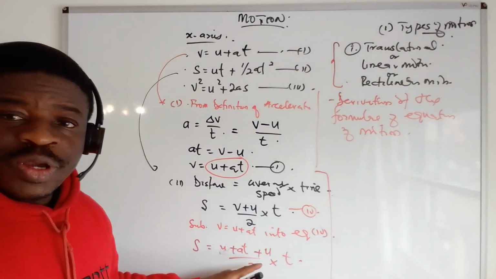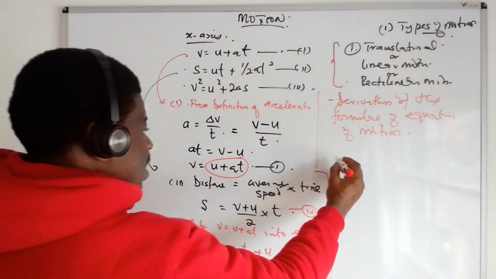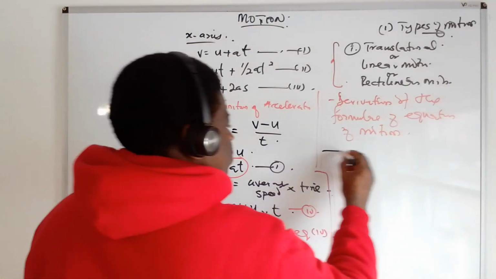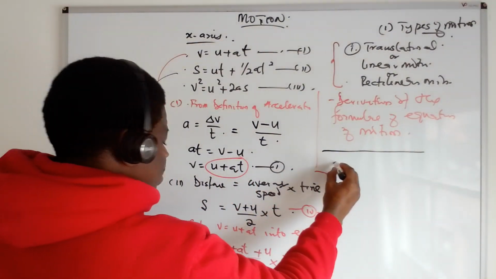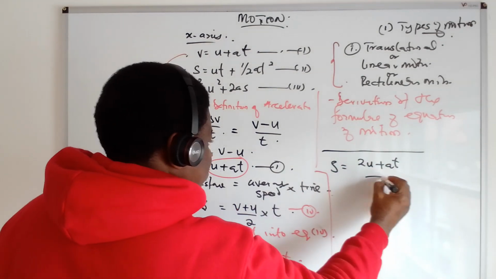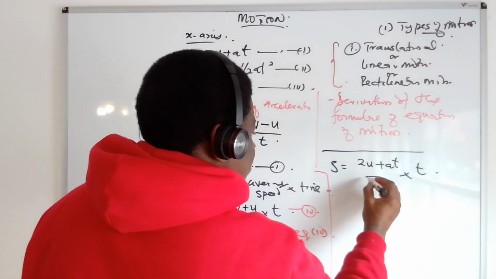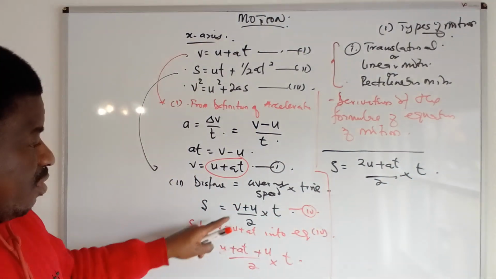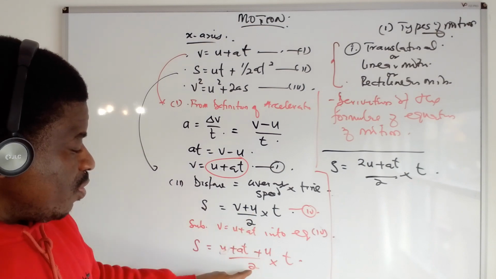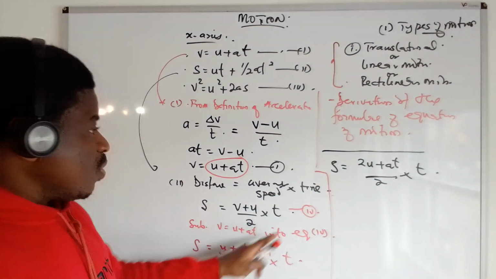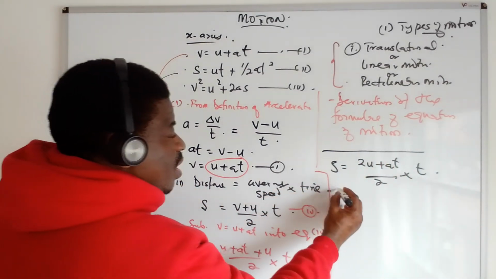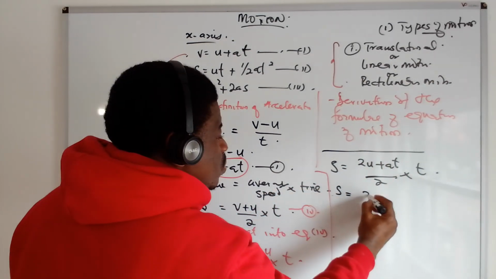So when you do that, what is the next thing now? You now have your S is equals to 2U plus 80 divided by 2 multiplied by T. You understand? V is U plus 80 plus this U over 2 multiplied by T. So U plus U is 2U plus 80. Then when you use T to multiply, you have your S is what?